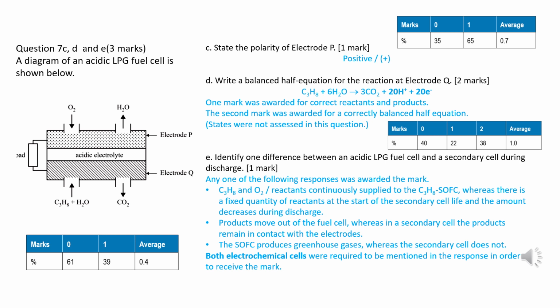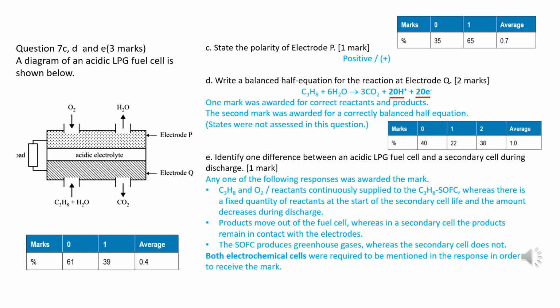Oxygen gas receives electrons as an oxidant, and electrons run into electrode P. So, the positive charge should accumulate in the electrode to attract negative electrons, classified as positive electrode. In electrode Q, one propane molecule loses 20 electrons. To balance the negative charge, 20 positive hydrogen ions are added on the right side of the equation because this reaction occurs in an acidic electrolyte.